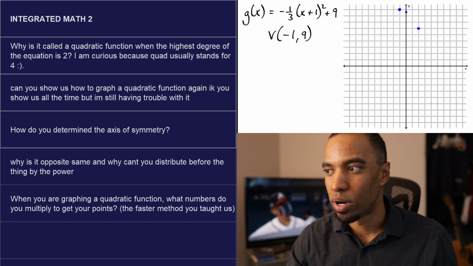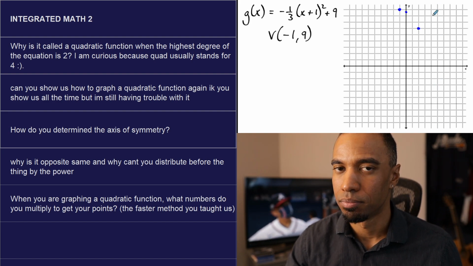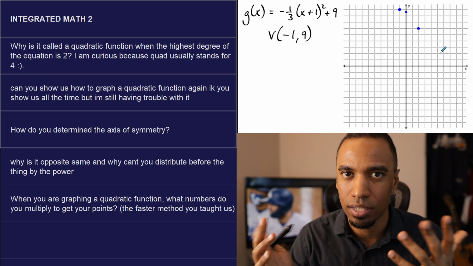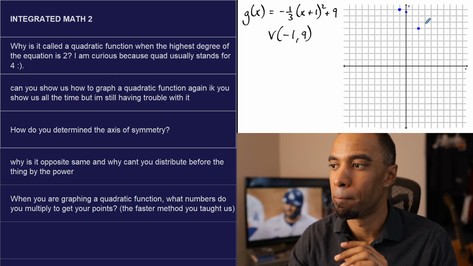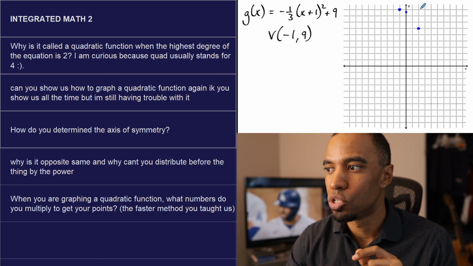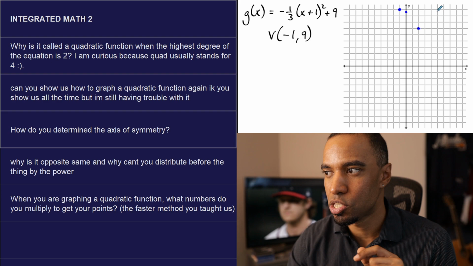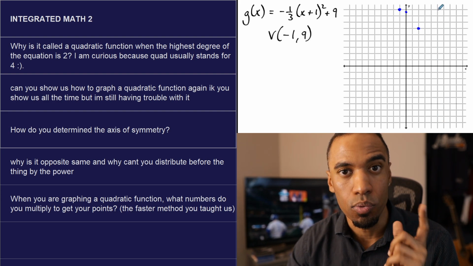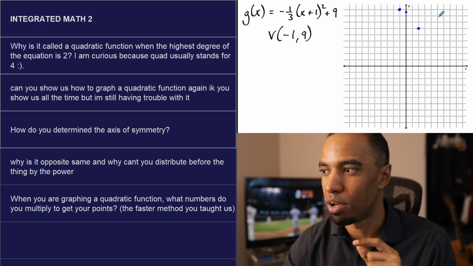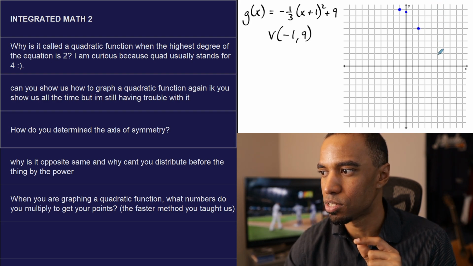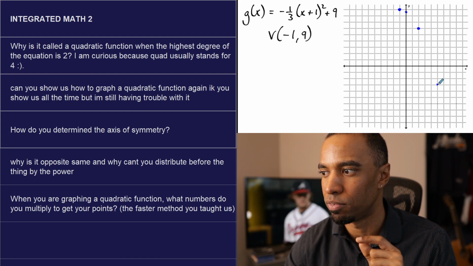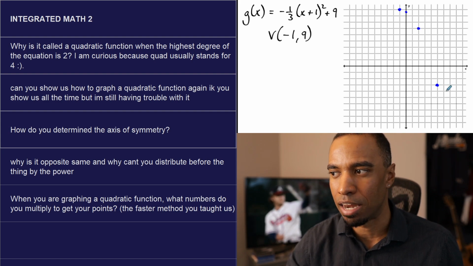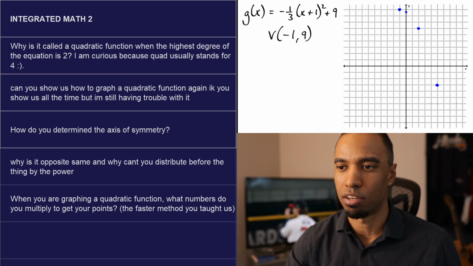5, 25. How'd you get 25? It's 5 squared. What's a third of 25? Divide that by 3. Oh, you can't. You can, but it's not an integer. Skip 5. 1, 2, 3, 4, 5, 6. 6, 36. 6 squared. 36 divided by 3. Ooh, that works. That's 12. We go down 12. 1, 2, 3, 4, 5, 6, 7, 8, 9, 10, 11, 12. There's a point. I feel like there are no other points I can divide by 3 and fit on this graph. So these are good points I can fit on the graph there.